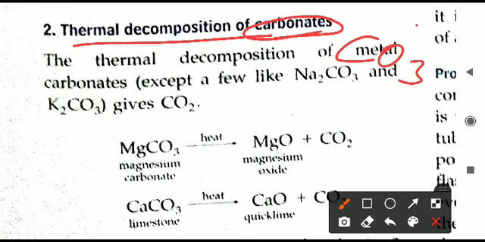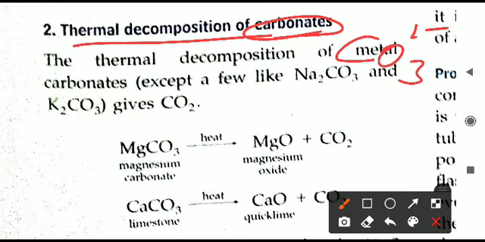If you take any carbonate, that is a CO3 minus compound, a carbonate compound, and we are heating it, then what will happen? On heating, the particular carbonate compound will be subjected to thermal decomposition.